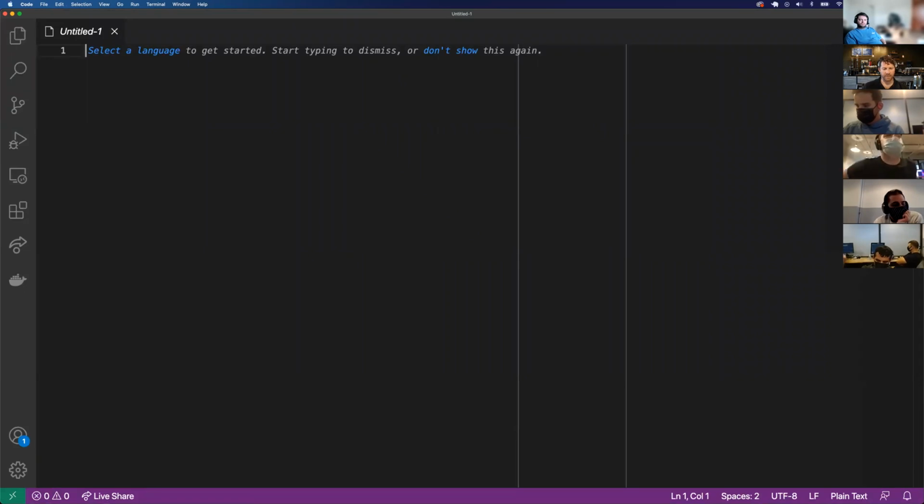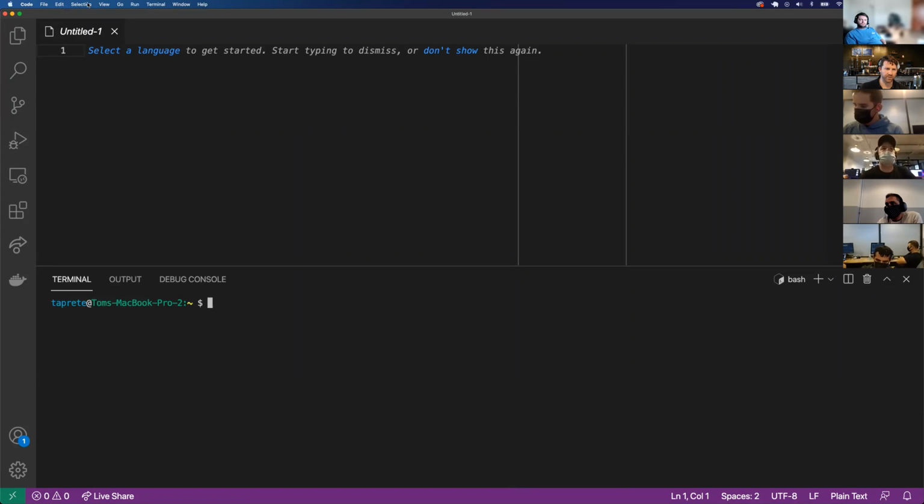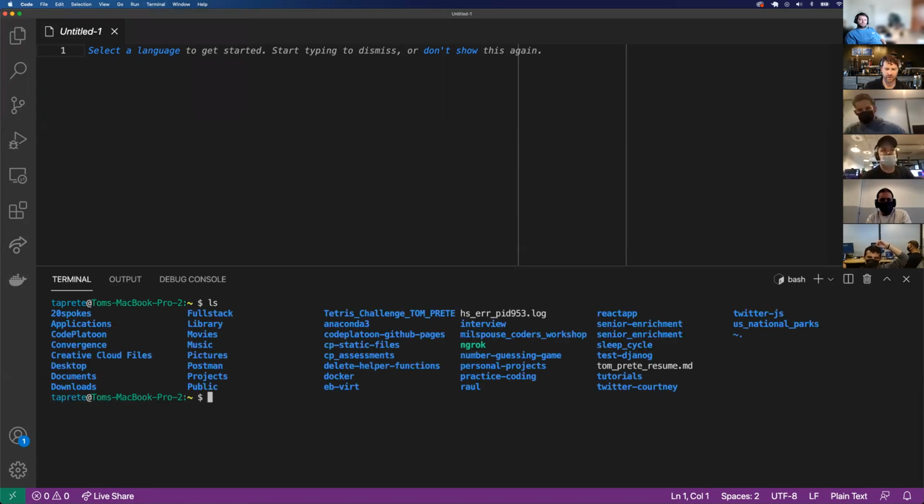And I'm going to open up the terminal right here. You can also go to Terminal, New Terminal. And I'm going to navigate to a specific directory. How do I navigate to my desktop? Or first, how do I see all the directories where I'm located? I heard LS. All right, I've got LS.